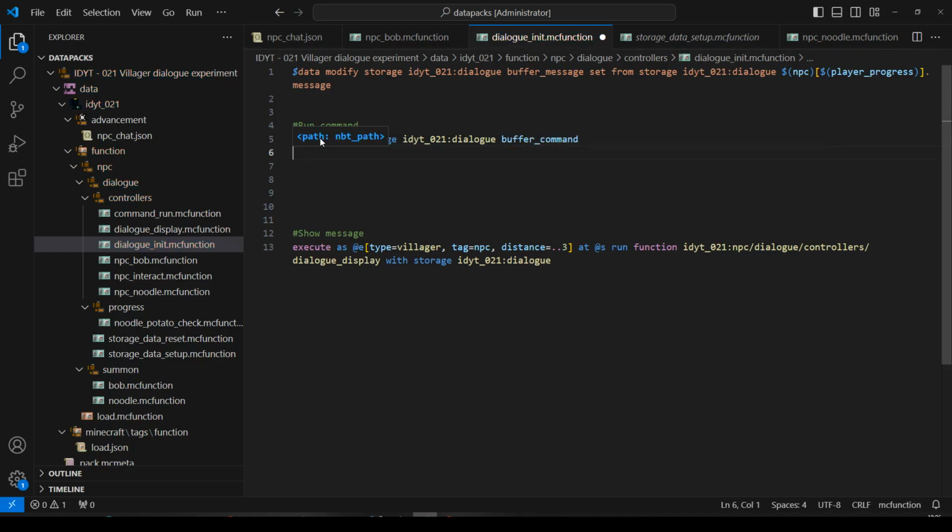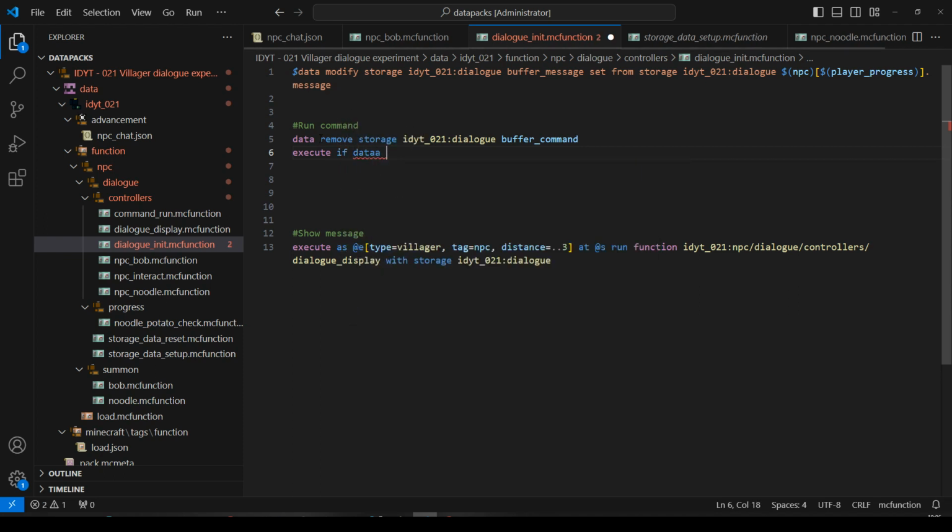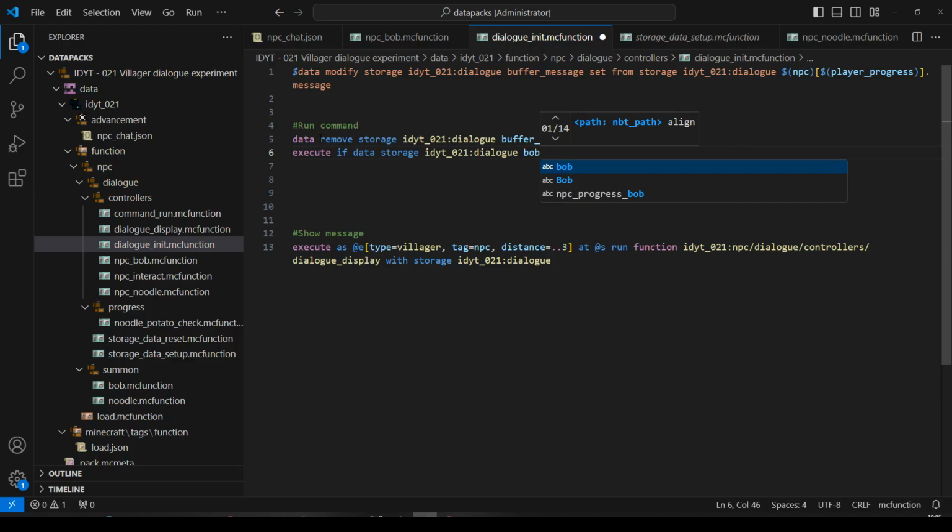So we'll reset that, and then we'll do execute if data storage dialog Bob. Now this will be changed. At the moment we don't want to hard code an NPC in here. We want to be using a macro, but we'll hard code it first. Bob 0 dot command.